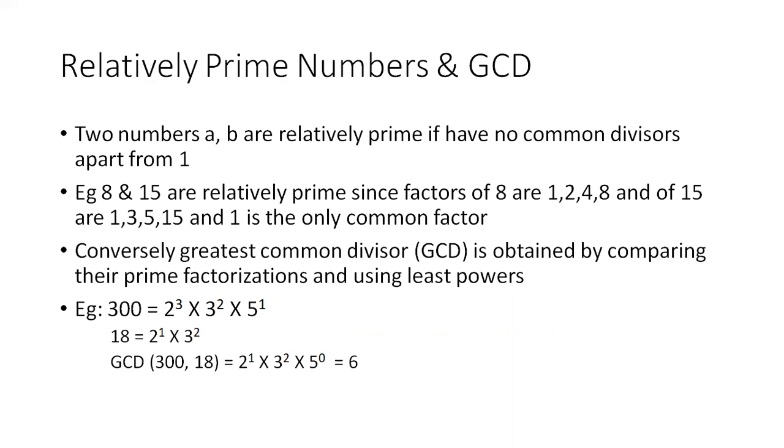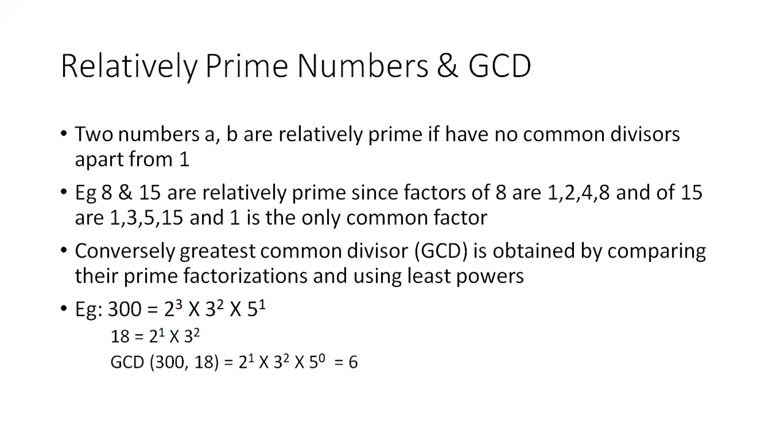For example, 8 and 15 are relatively prime numbers because the factors of 8 are 1, 2, 4, 8, because 8 is divisible by 1, 2, 4, 8. Similarly, the factors of 15 are 1, 3, 5, 15. When you look at this, the common factor is only 1, hence 8 and 15 are considered relatively prime numbers.